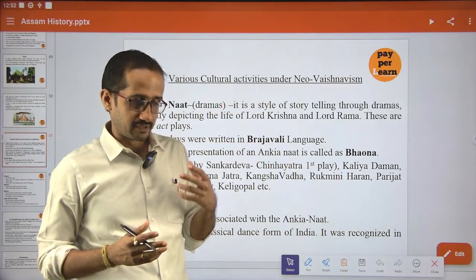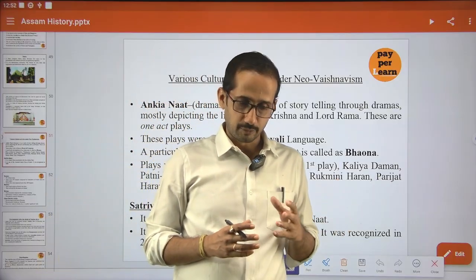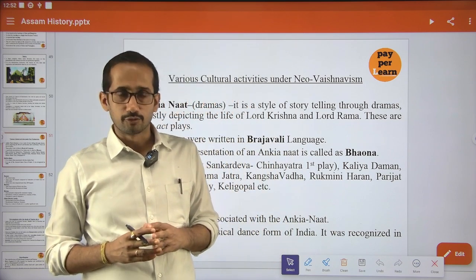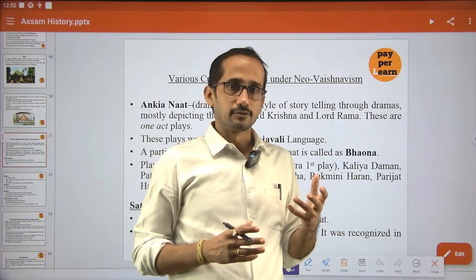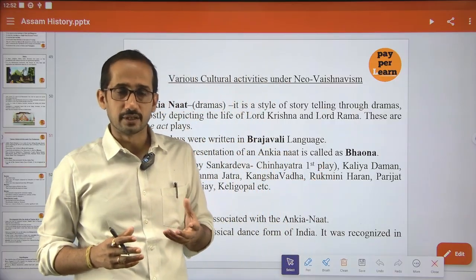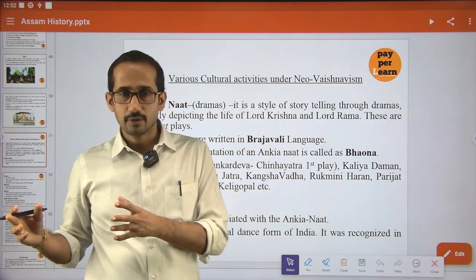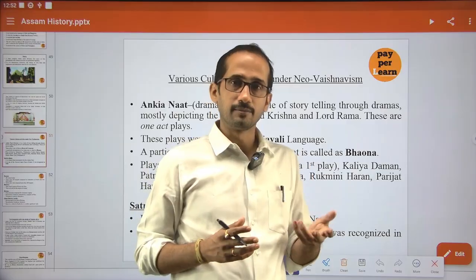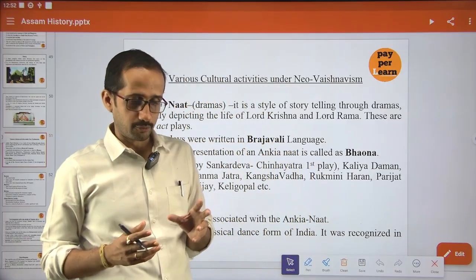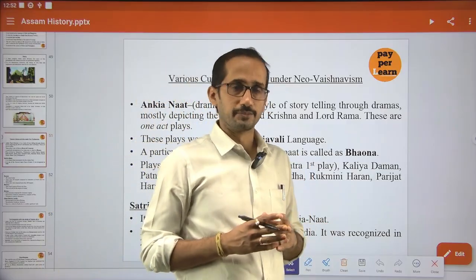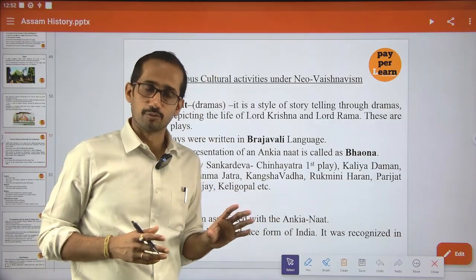We have seen different incidents that took place due to lack of morality. So we can improve this through spiritual upliftment. We can enhance the character of these disciples, which will definitely help to promote harmony and social values in the society. So Satra plays a very significant role, both Satra and Namghar.